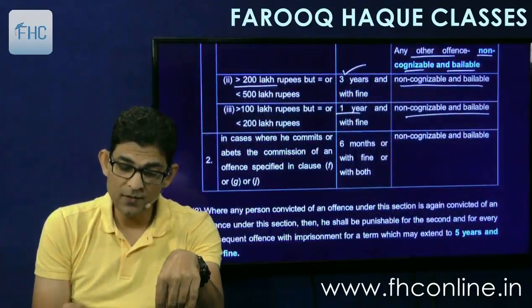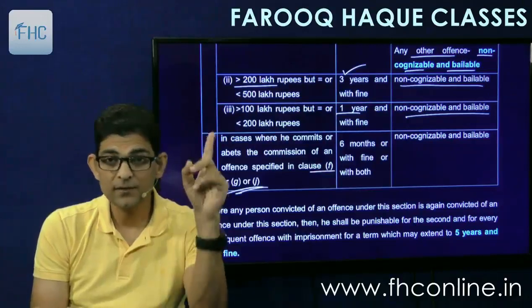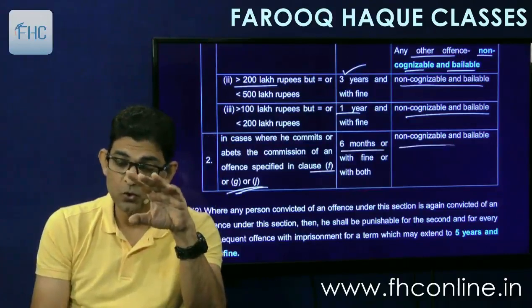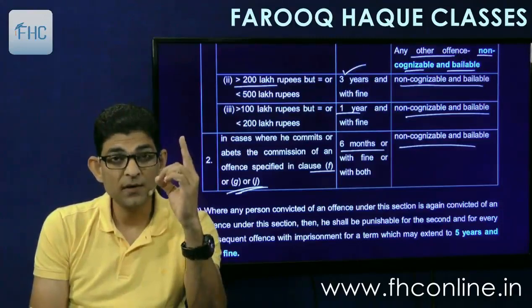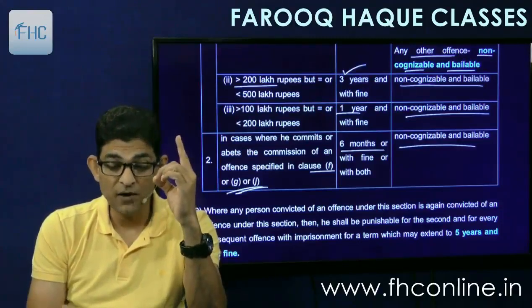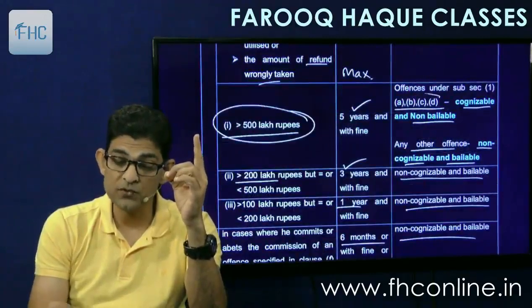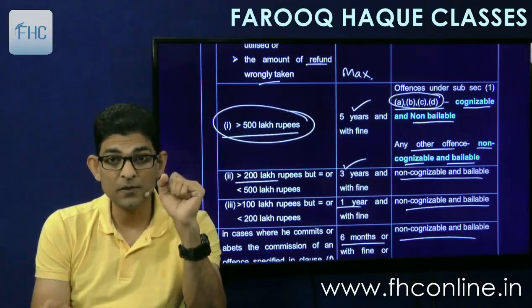And in cases where he commits or abets the commission of an offence specified in clause F or G or J, that we'll read, then 6 months or with fine or with both, and it is also non-cognizable and bailable. So the cognizable nature of the offence comes only if the tax evasion exceeds 500 lakhs, and that too only the first 4 clauses A, B, C and D. They become cognizable and non-bailable.